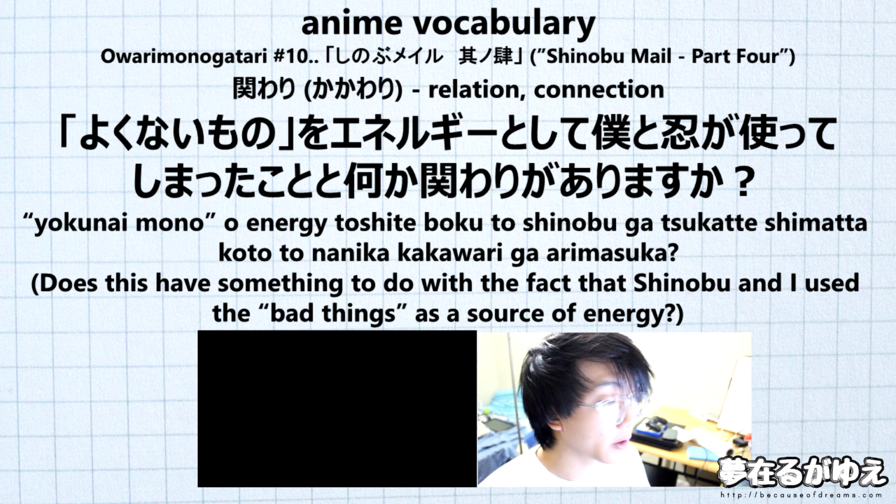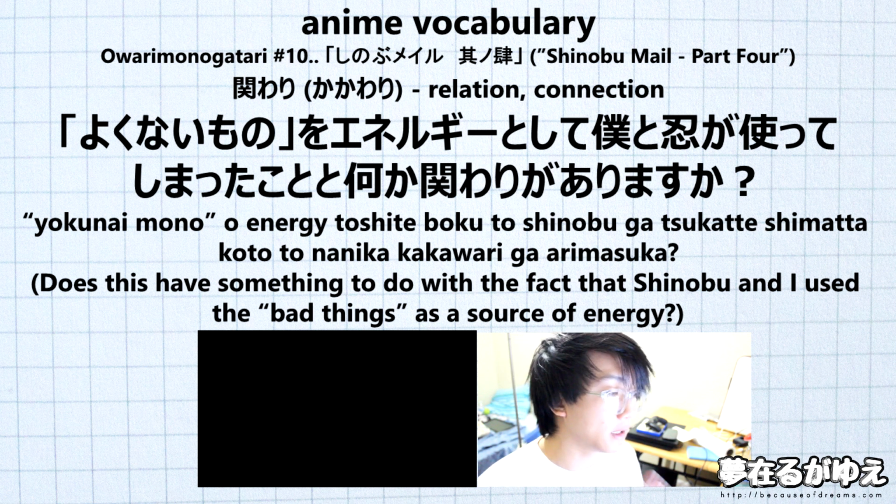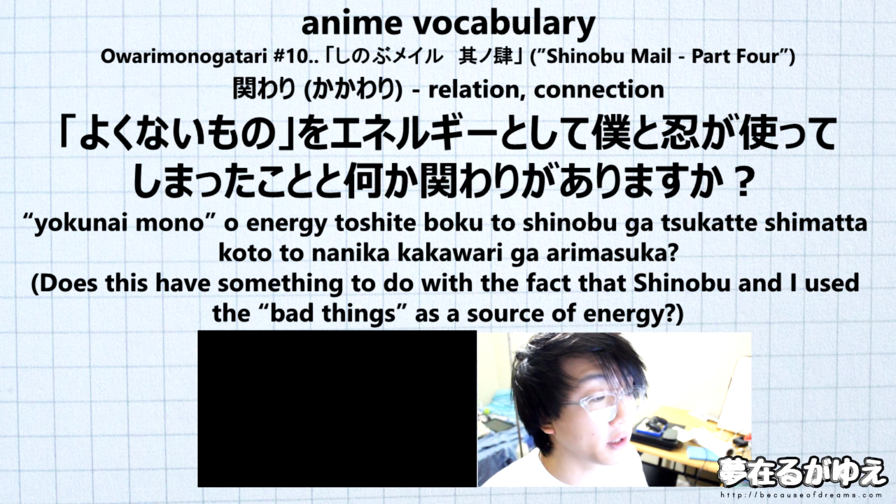We have the particle ga, marking Shinobu and I as the subject. We have the te form of the verb tsukau, which means to use. So tsukatte, and this is going to be followed by shimatta. And this is going to be a grammar pattern in and of itself. It's going to be the te form of a verb followed by the word shimatta, which is the ta form of the verb shimau, which is used to express a finality to things. So tsukatte shimatta is going to express that it has been used and there's a sense of finality to it. So far in the sentence we have Shinobu and I use the bad things as energy.